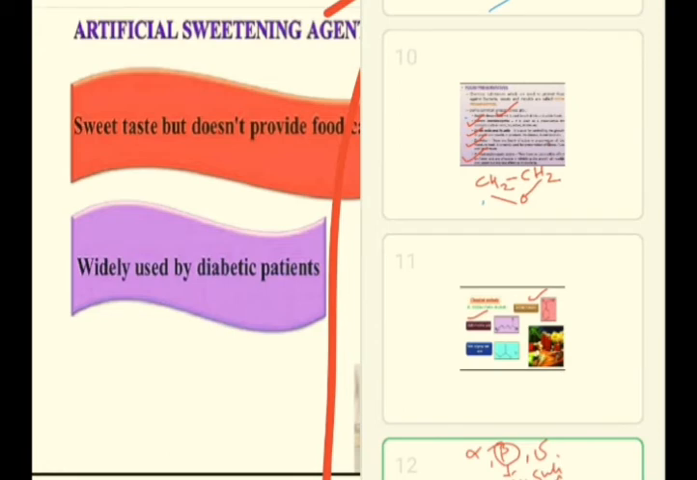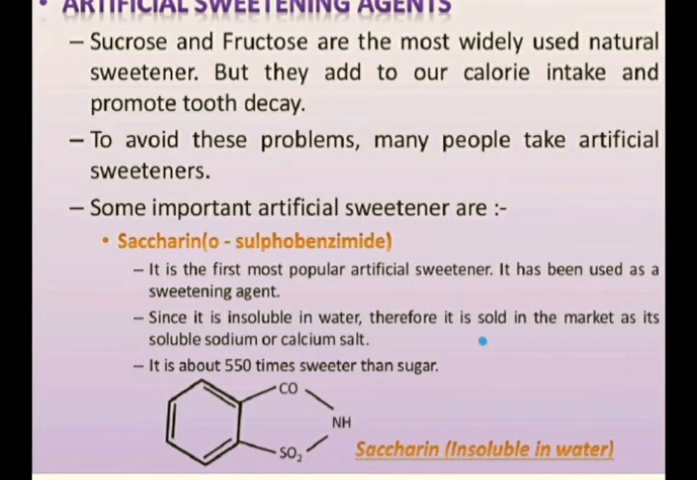Now we are going to discuss the next one. Artificial sweetening agents. Artificial sweetening agents are those chemicals which are not sugar in nature, and these are sweet in nature. Sugar and fructose are the most widely used natural sweeteners, but they add to our caloric intake and promote tooth decay, because these are somehow producing a higher amount of glucose inside the body. To avoid these problems, many people take artificial sweeteners.